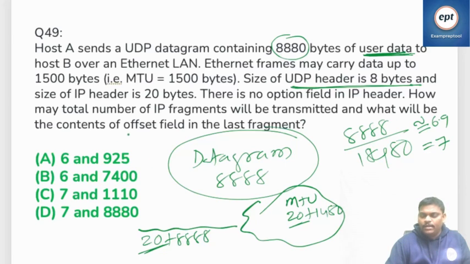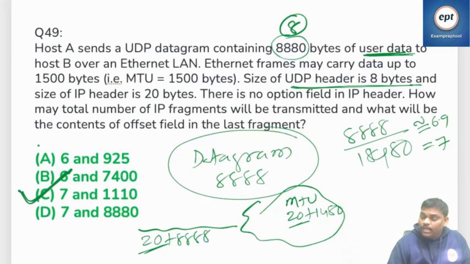What will be the contents of the offset field in the last fragment? How many is it asking? 7. The small twist here is, if you don't add 8 here, it will become 6 only. Then option A will match. Be careful. So 7 total.